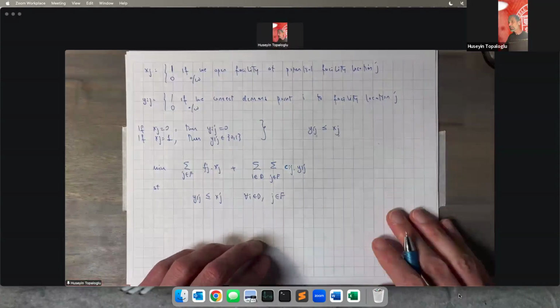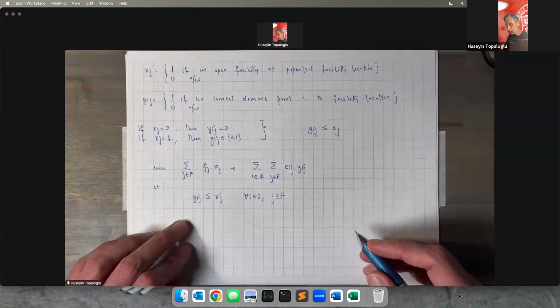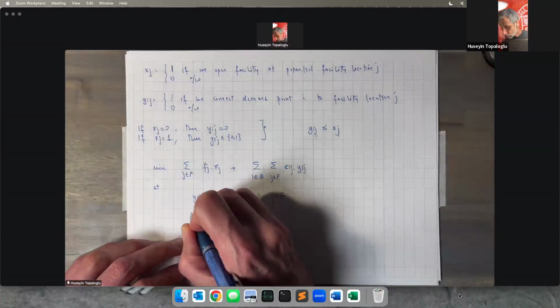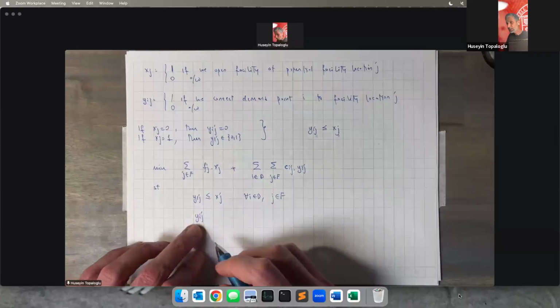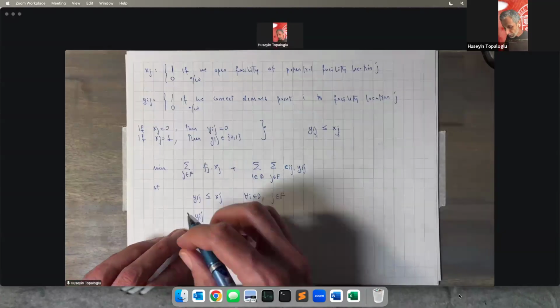And lastly, we need to write a constraint that ensures that each demand point is connected to one facility location. We can write this constraint as follows. Yij takes value 1 if demand point I is connected to facility location J.